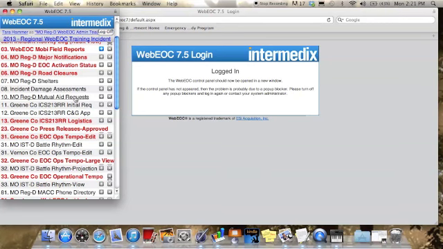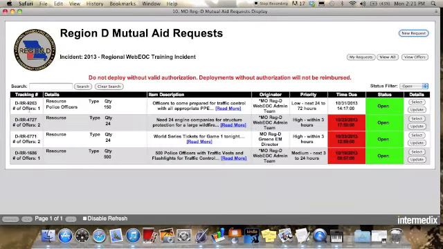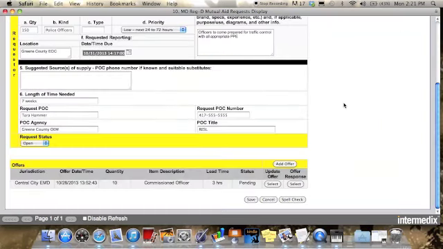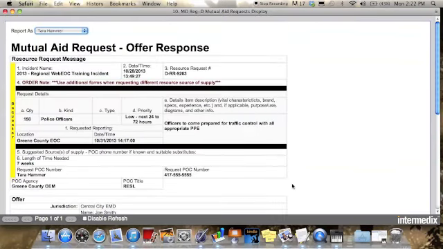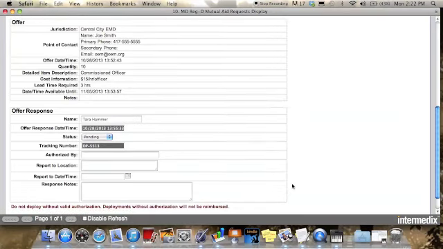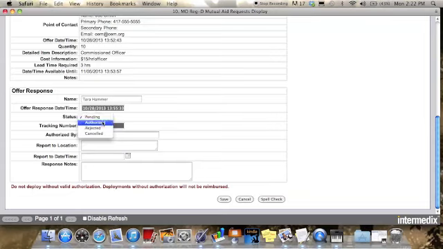Coming back in as the Greene County EMD, I see that the number of offers has changed, and I'd like to see what has changed. So I will click, and down here I can see that the Central City EMD has offered 10 of their commissioned officers. I'd like to offer a response to that, and as the Greene County EMD, I am going to authorize that offer. The authorized by is who is going to hold financial responsibility for this authorization. And so in this case, it's going to be the Greene County EMD.